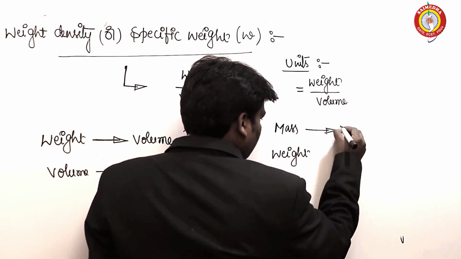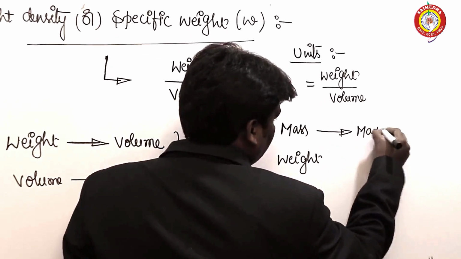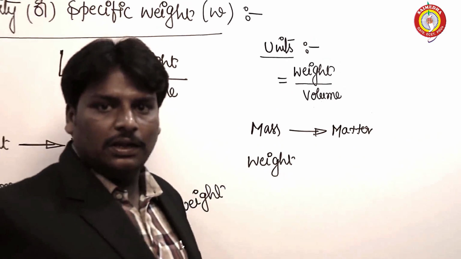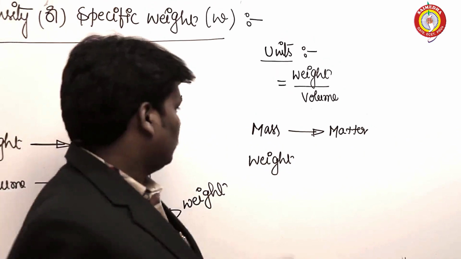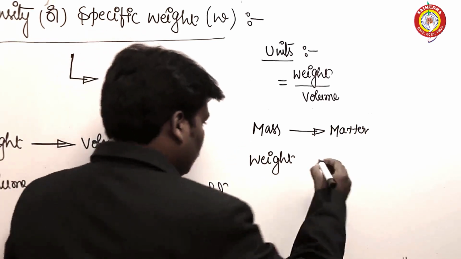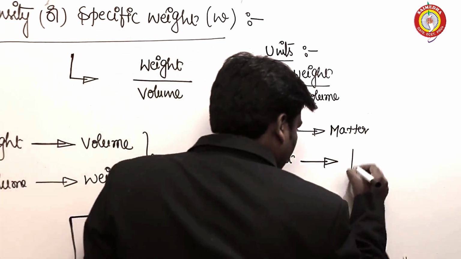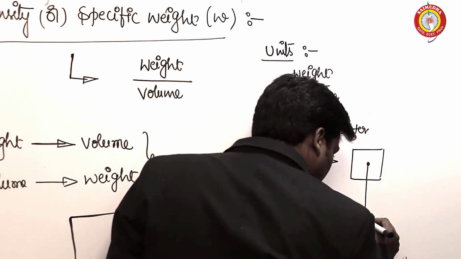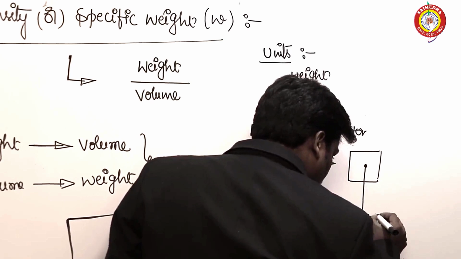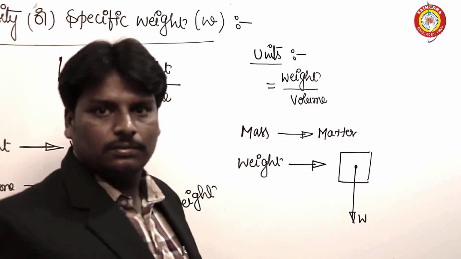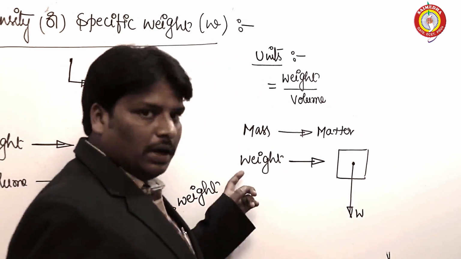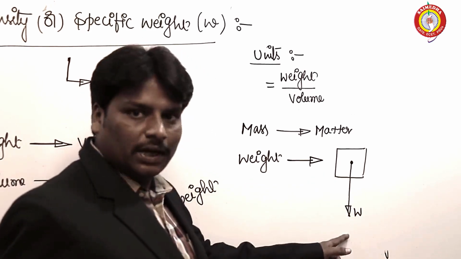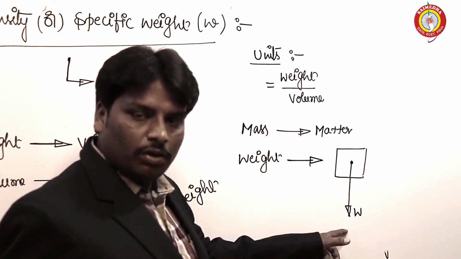Mass is the matter contained in the body. Weight is the force with which a body is attracted towards the center of the earth.